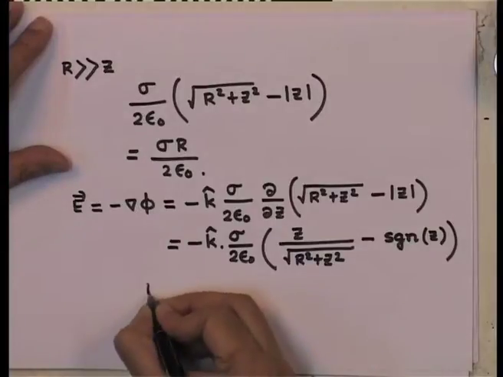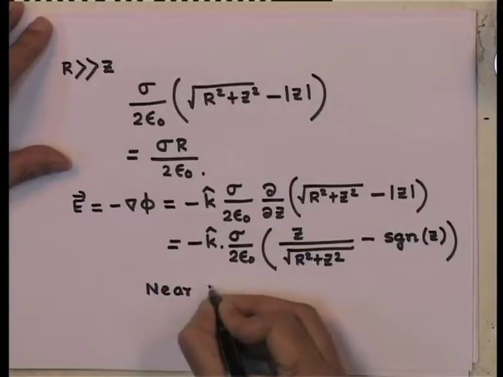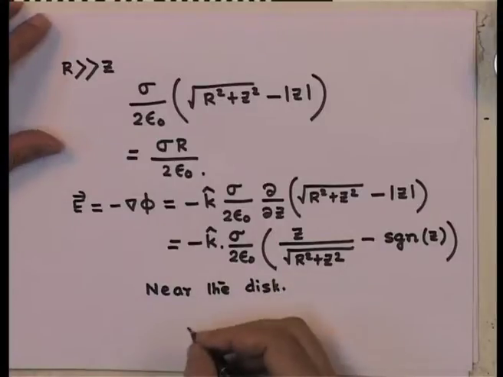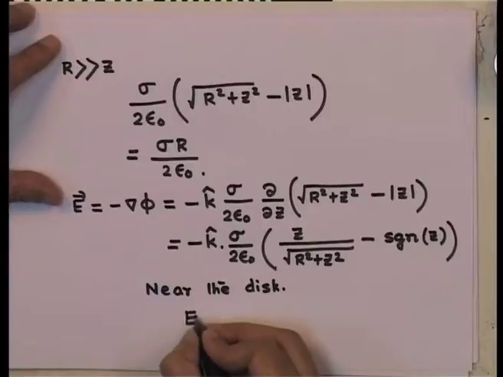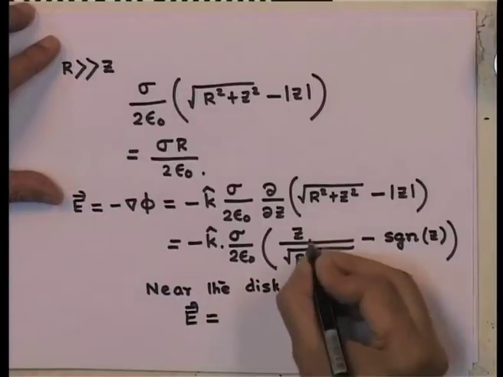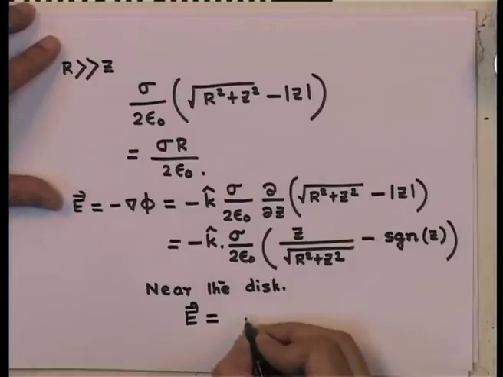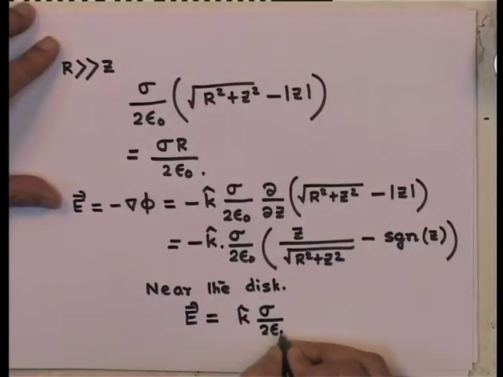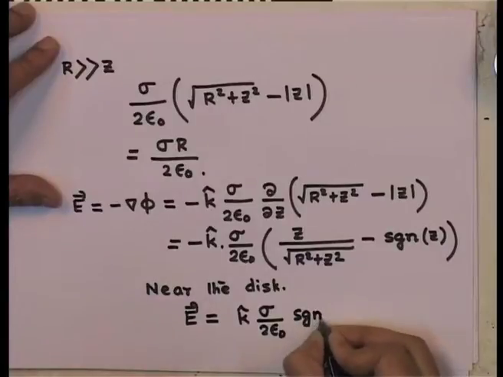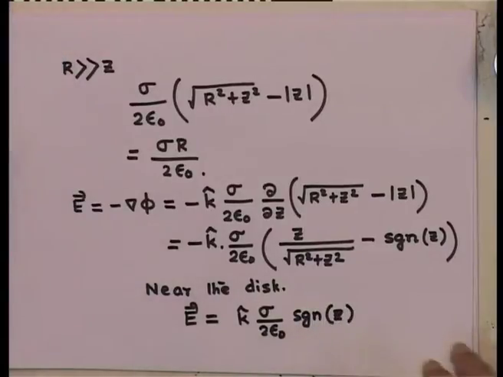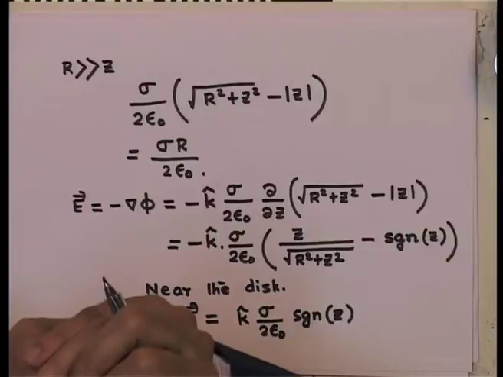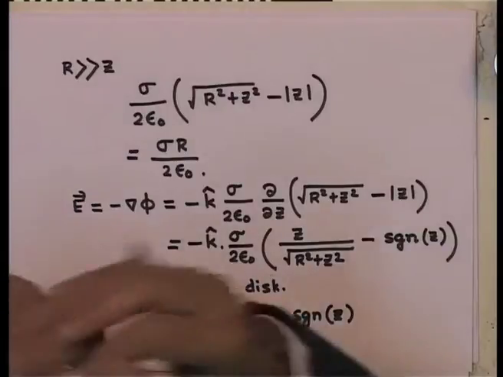Now notice that near the disk, where z is equal to 0, the electric field, this term vanishes because there is a z in the numerator, and I am left with k sigma by 2 epsilon 0 sine of z. So, if z is positive, it is k sigma by 2 epsilon 0, and if z is negative, it is minus k sigma by 2 epsilon 0.